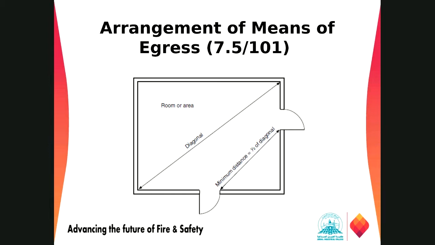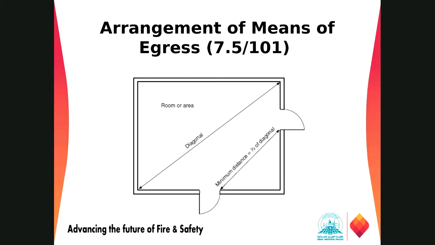Then we move to the arrangement of the means of egress. Where we have two exits inside the building, all the exit access or exit discharge must be located at a distance from one another not less than one half of the length of the maximum overall diagonal dimension.